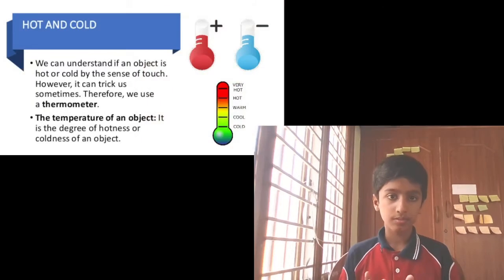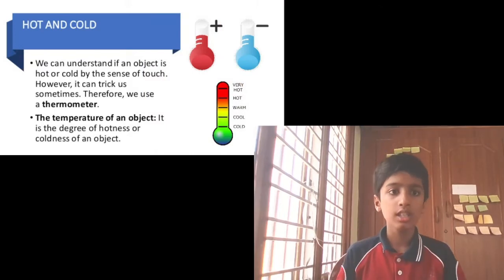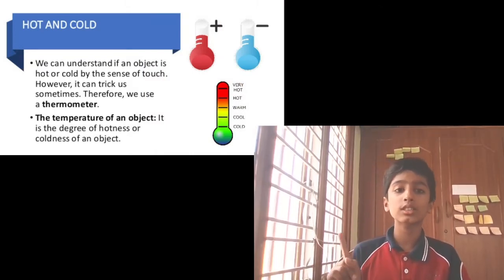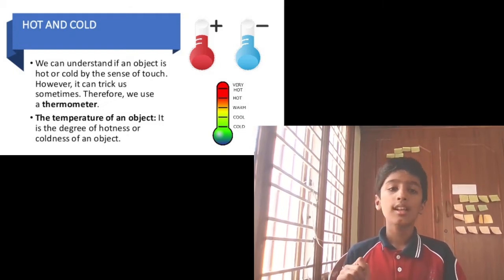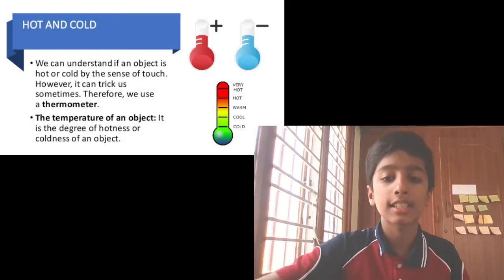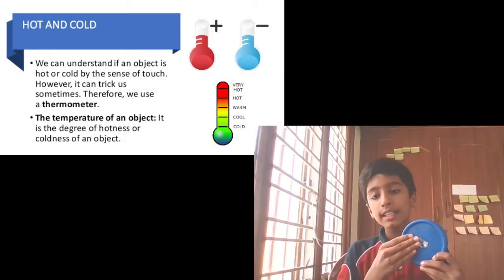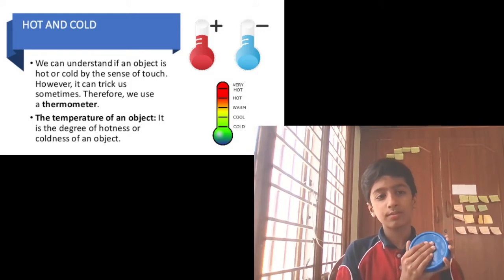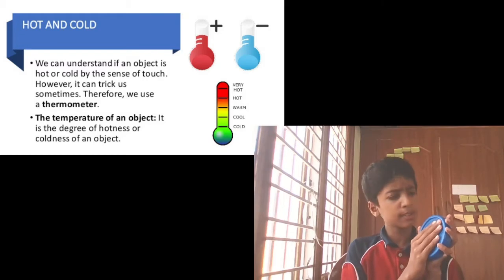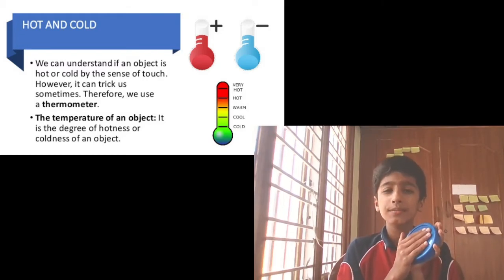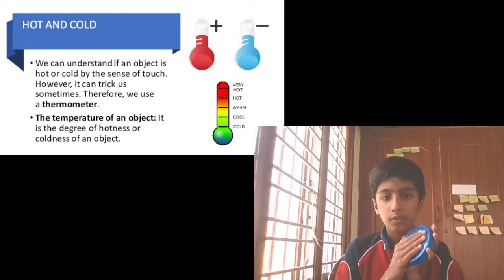Now, hot and cold. We can understand if an object is hot or cold by the sense of touch. Let me take an example. I will take this cap. By touching it, I can tell whether this is hot or cold. When touching it, it is normal, not too hot, not too cold. It is like warm.